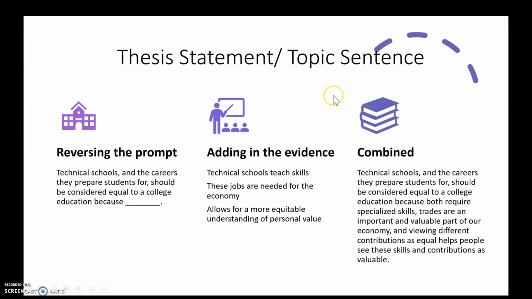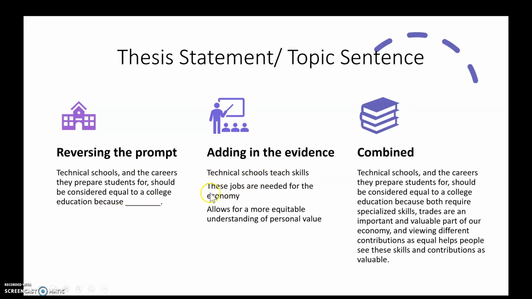So the next thing I'm going to do is I'm going to make my topic sentence by reversing the prompt. So reversing the prompt, technical schools and the careers they prepare students for should be considered equal to a college education because. So you can see I've just taken that prompt, rephrased it, and added in my stance. Now I'm going to add in the evidence after the because. And I've kind of rephrased my pre-writing to make it work in the sentence.